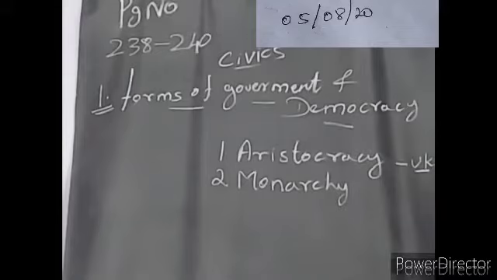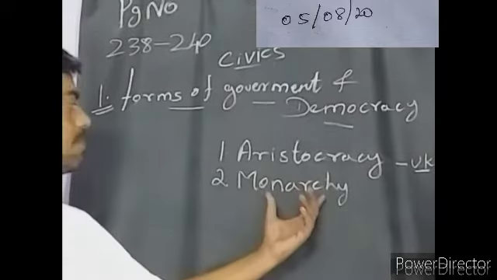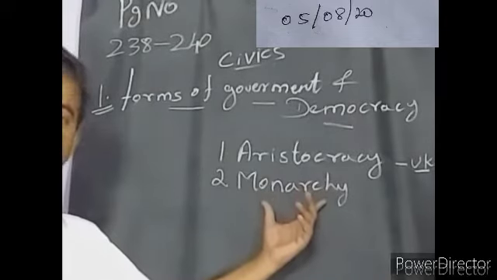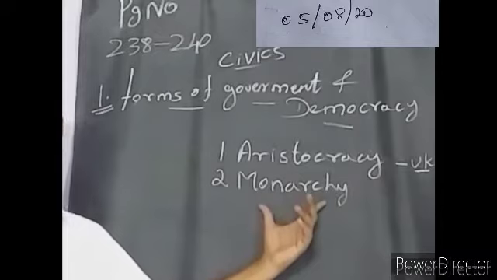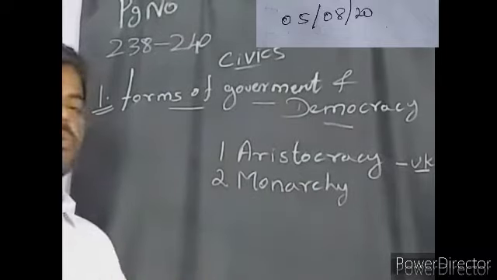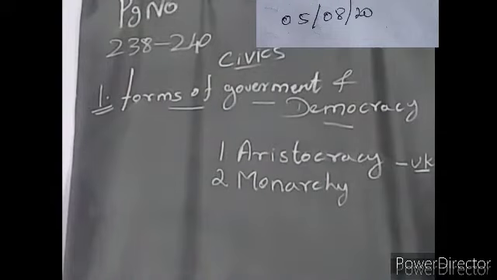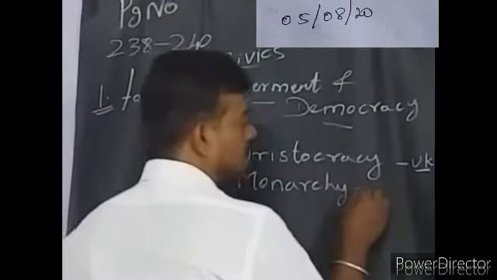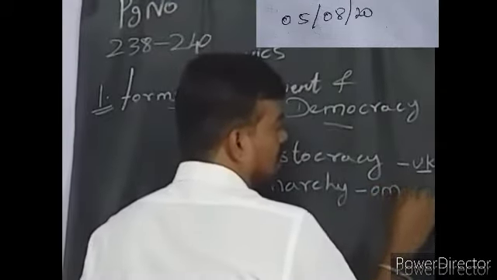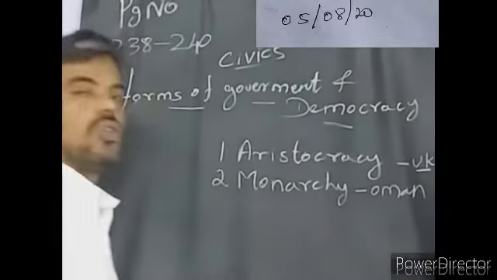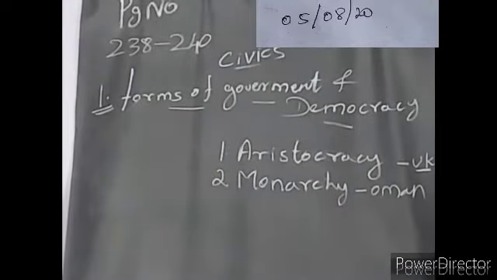All of them follow administration by way of monarchy. The country is ruled by kings. That will be called a monarchy. These countries follow the monarchy only, with the king's administration.